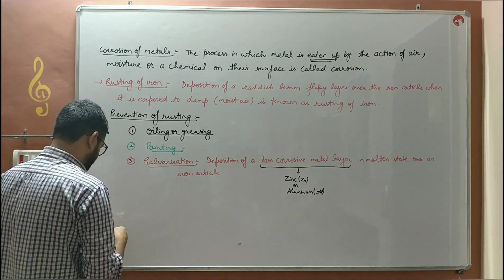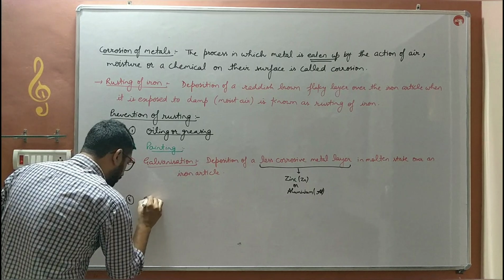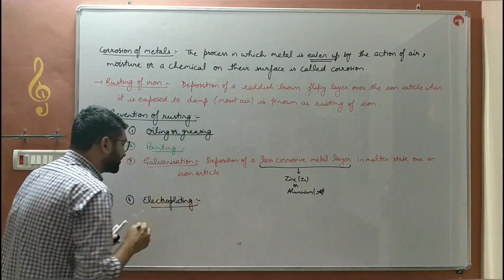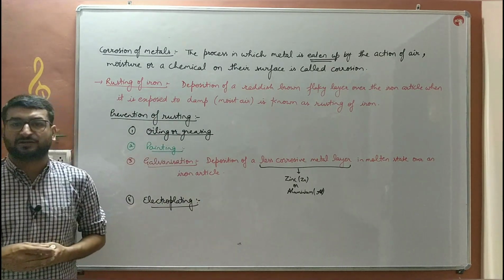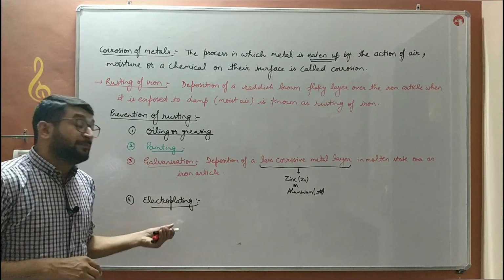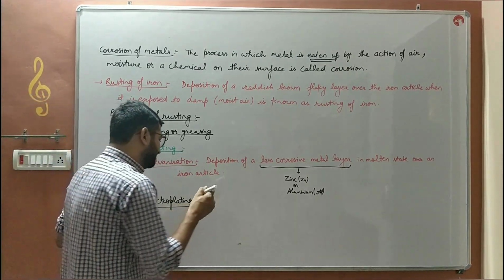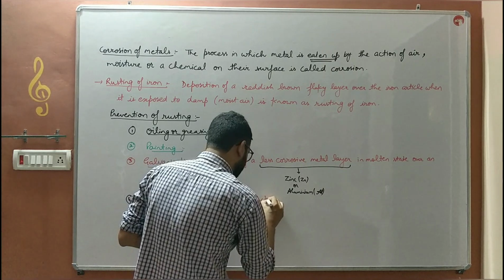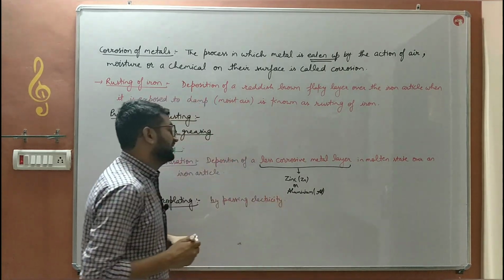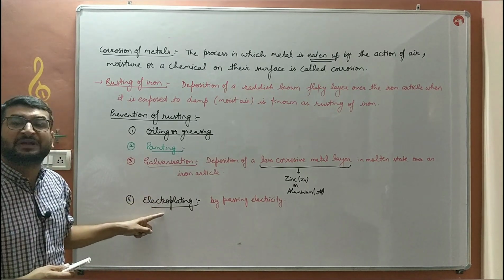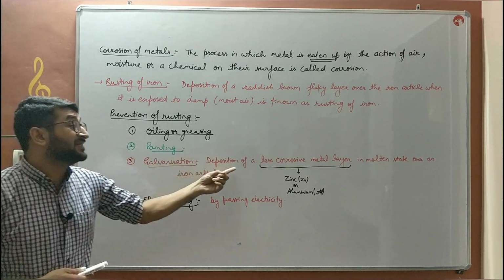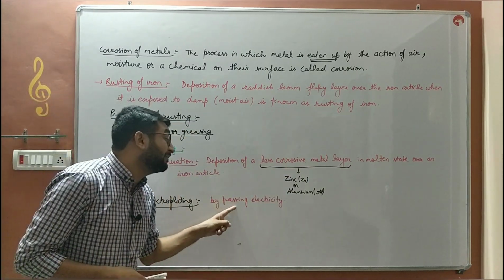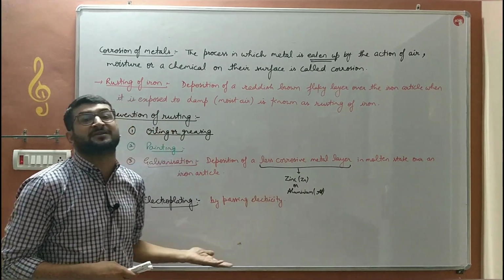The fourth is electroplating. As its name indicates, electro means electricity and plating means to cover it with a layer. Deposition of a less corrosive metal by passing electricity. What is the difference between galvanization and electroplating? In galvanization, the less corrosive metal is taken in molten state, and in electroplating, the less corrosive metal is deposited by the passage of electricity.